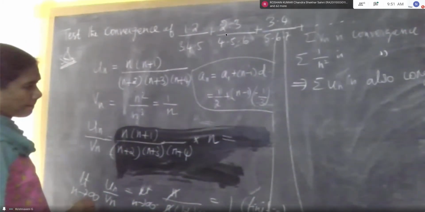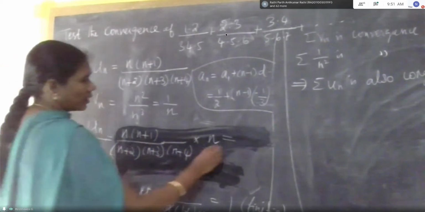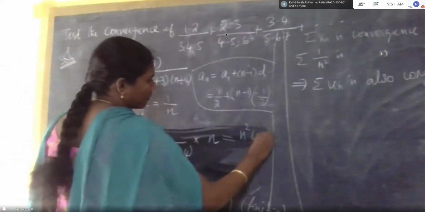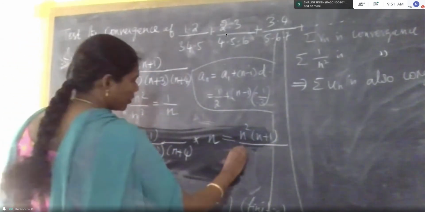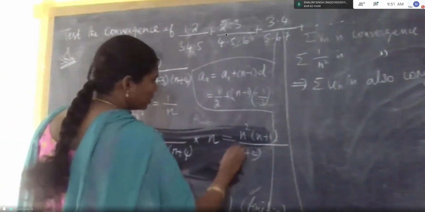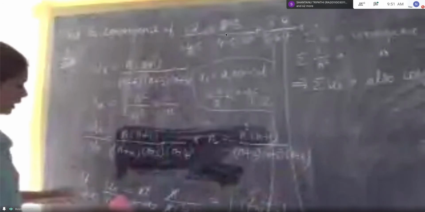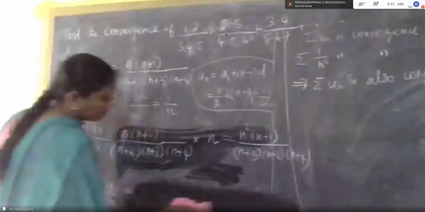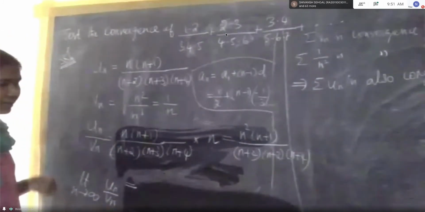The numerator, n square. In here, 1 only is there. Overall, I am asking n plus 2 into n plus 3 into n plus 4, and then limit n tends to infinity un by vn. Tell me. 1. One final answer.